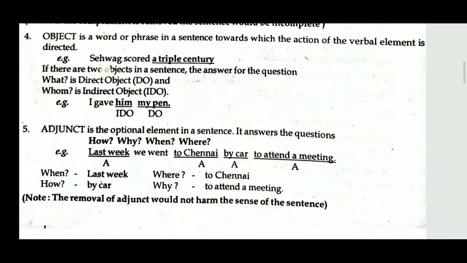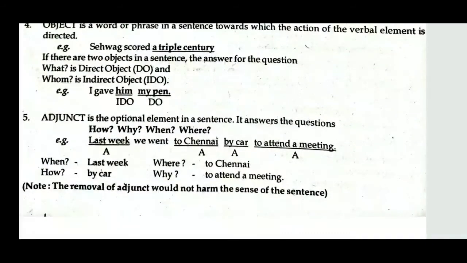Shall we move on to the next one? The next one is adjunct. Adjunct is the optional element in a sentence. It is not compulsory. It answers the questions how, why, when, and where. So these are the questions. Adjunct is the optional element in a sentence, and it answers the questions how, why, when, where.